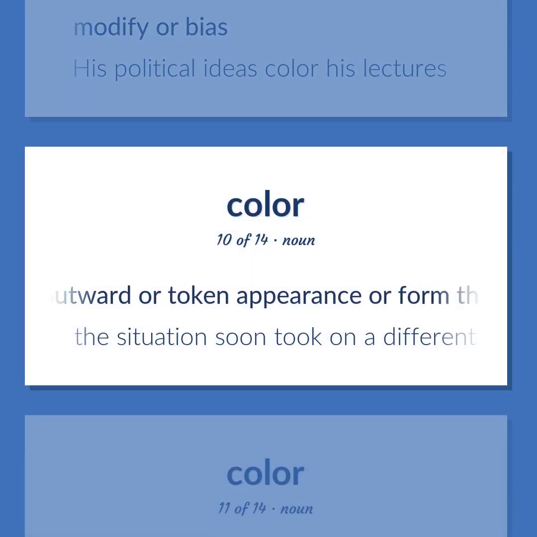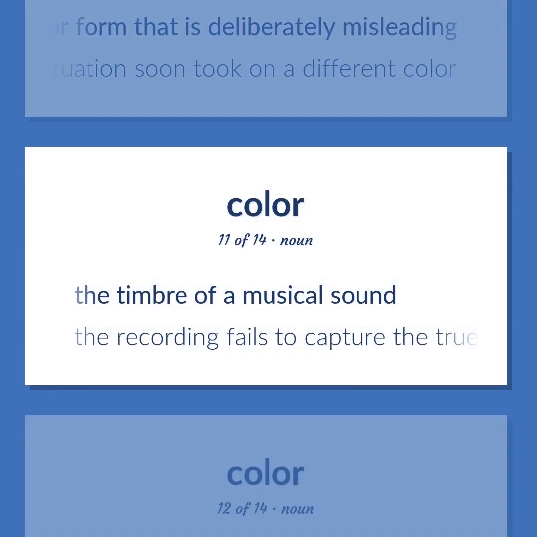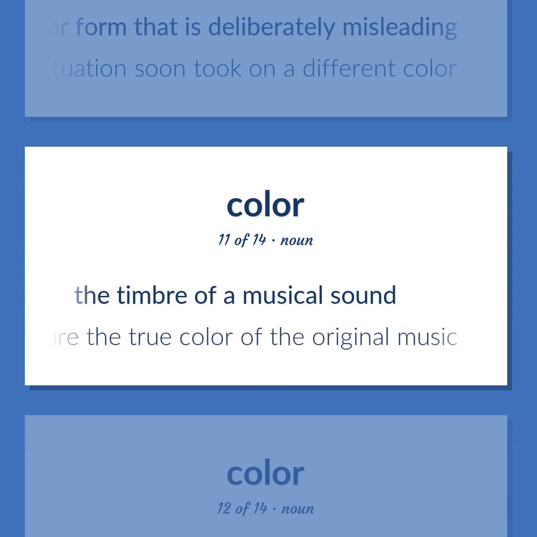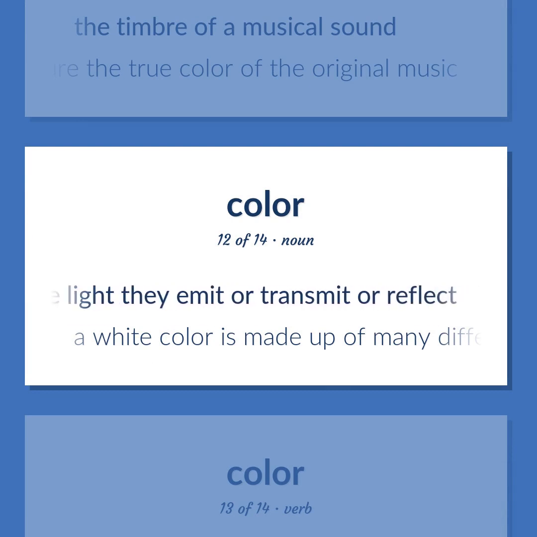An outward or token appearance or form that is deliberately misleading. The situation soon took on a different color. The timbre of a musical sound. The recording fails to capture the true color of the original music. A visual attribute of things that results from the light they emit or transmit or reflect.